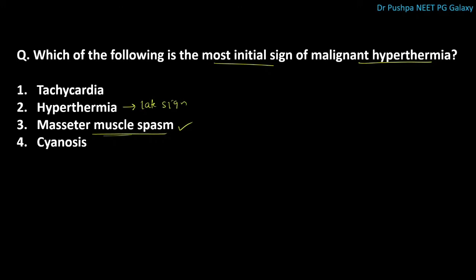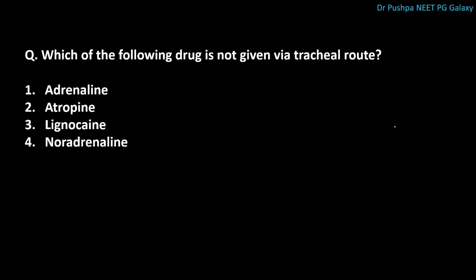What are the triggering factors for this malignant hyperthermia? One is succinylcholine, ether, methoxyflurane, and halothane. Next question is, which of the following drug is not given via tracheal route? The correct answer is noradrenaline. This is not given via tracheal route.